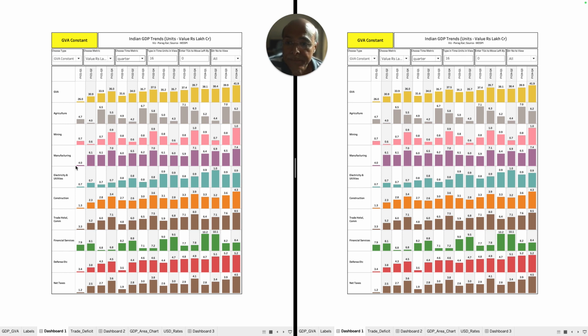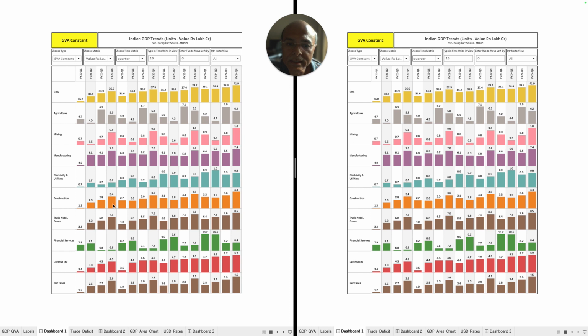Manufacturing, the absolute numbers have been round about the same. Though we have talked about PLI and other things, still the manufacturing numbers have not gone significantly high. Look at this. Agriculture numbers are very erratic. It is going down, following some very strange kind of pattern. Manufacturing is almost stable. So where is the growth?